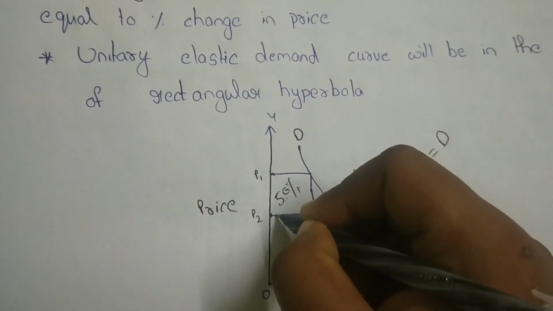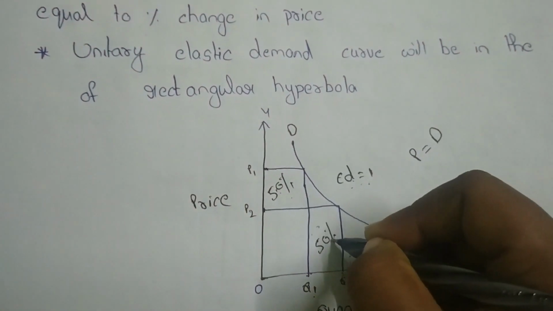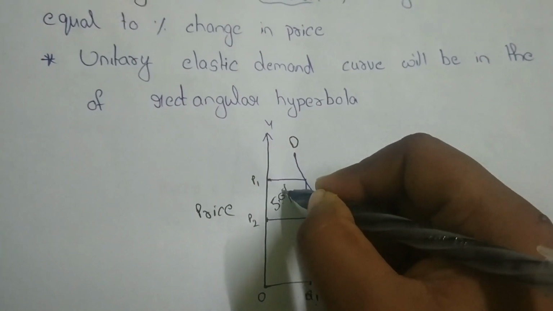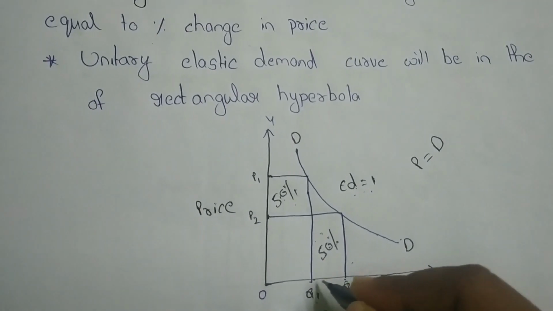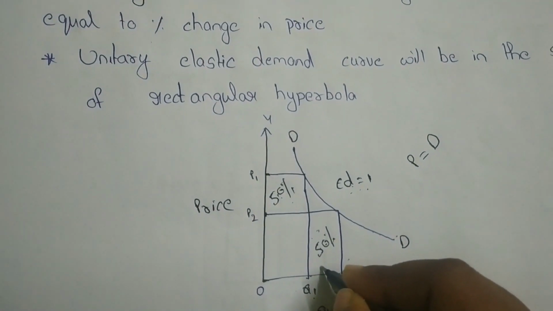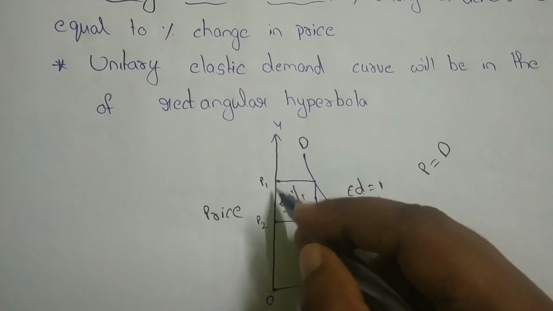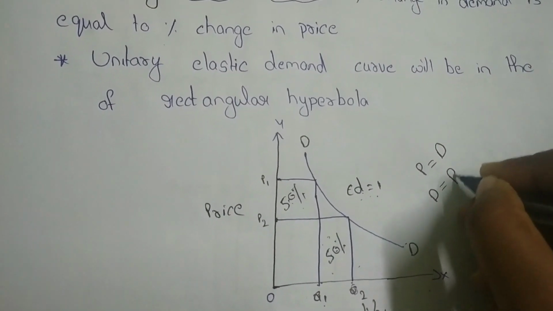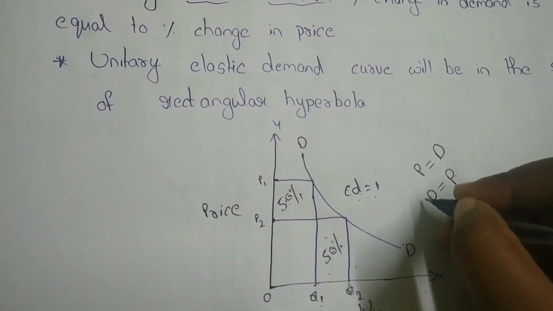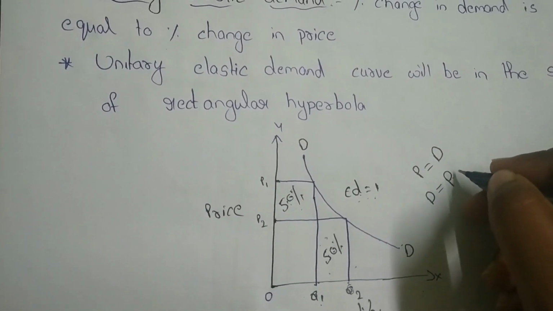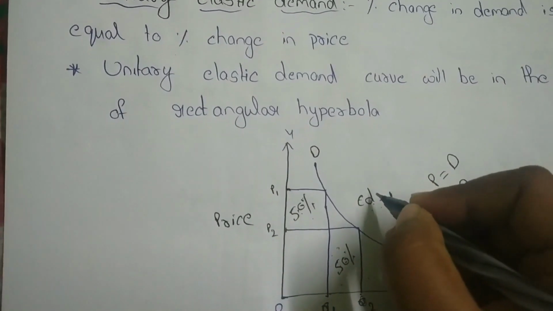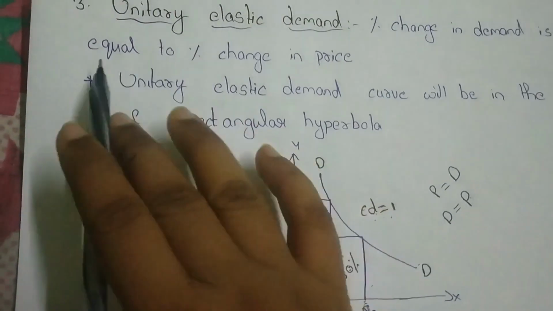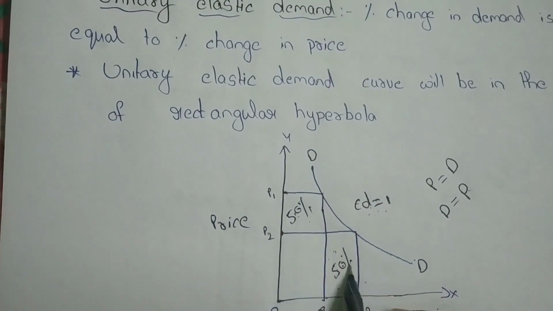So the percentage change in price and the percentage change in demand both are equal. Suppose price increases 50% and demand also decreases 50%. Here the percentages should be equal. The change in demand and the change in price both will be equal here. So here ED, the elasticity of demand, equals 1, right? Because it is unitary. Both are in the same condition.